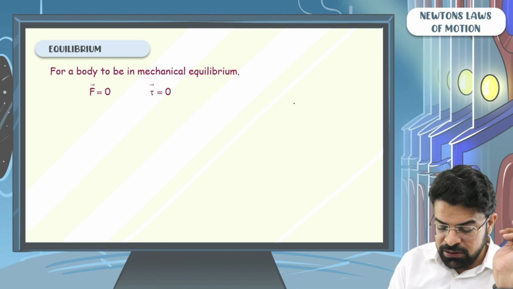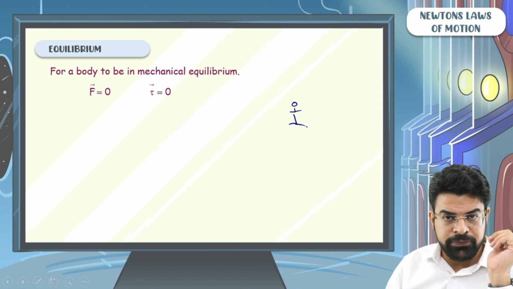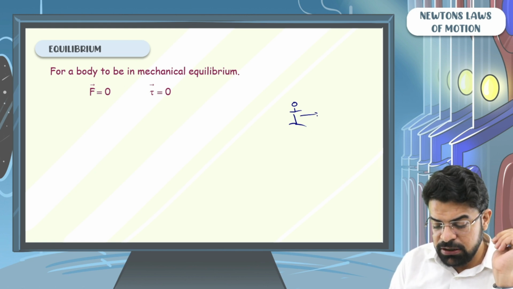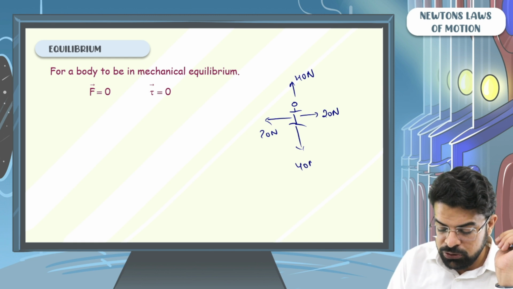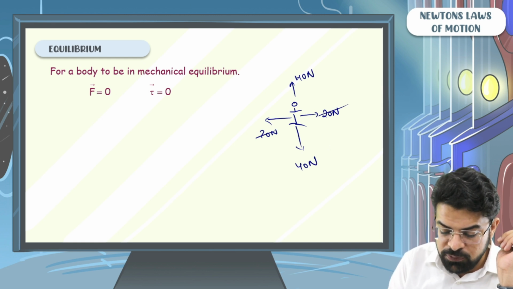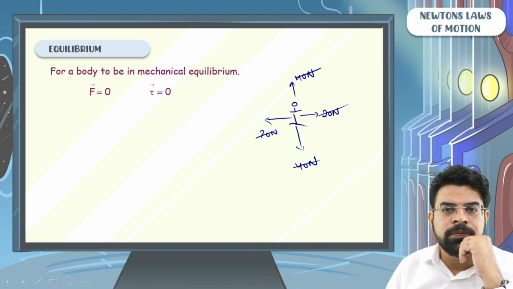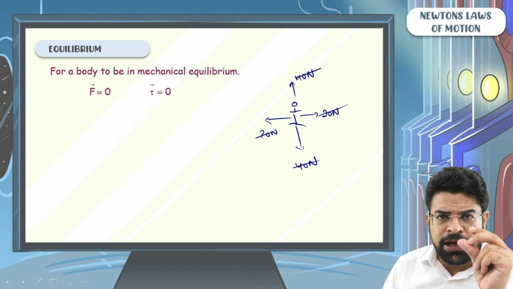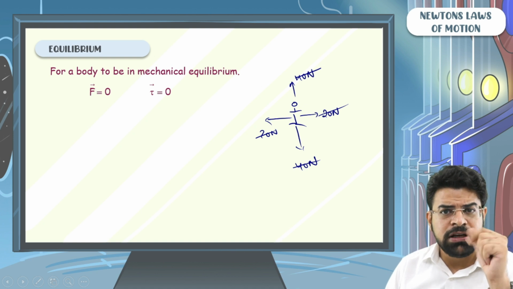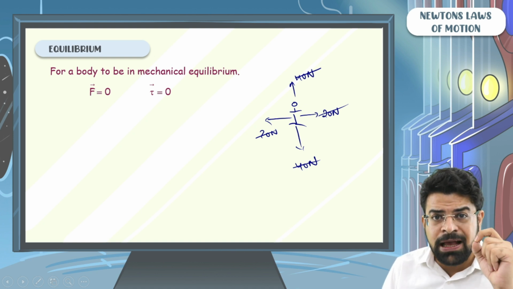So if there is a body which has net force 0, then you will say that this body is in equilibrium. So the force of 20 Newton cancels out 20 Newton, 40 Newton cancels out 40 Newton. Next question. Can a body under mechanical equilibrium have some velocity?